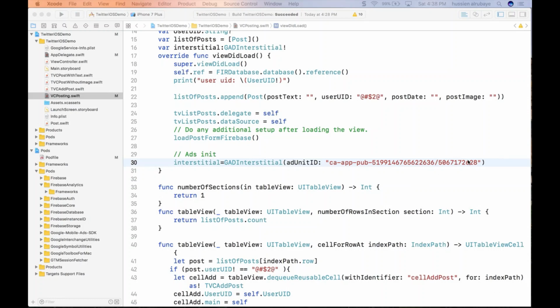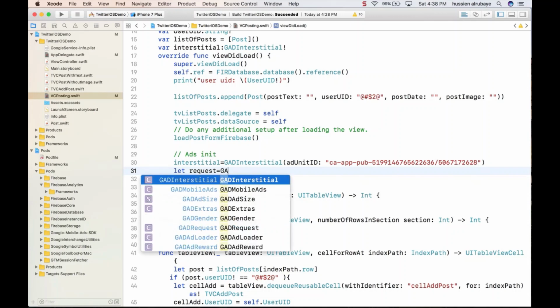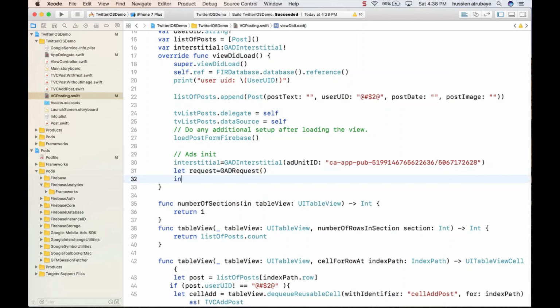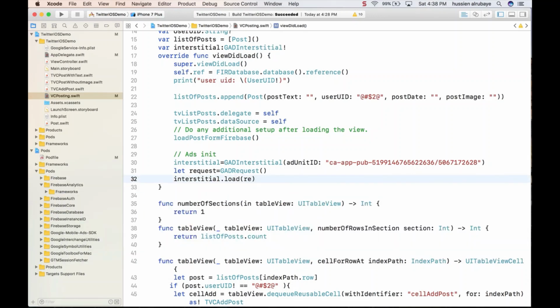Okay, now the second step. I say let request equal GAD request, and this one doesn't have any input. Then I say interstitial dot load for the request. What that means is, when you want to show ads in your application, first of all you have to contact Google or AdMob to ask them to load specific ads. So this line just goes to Google and tries to load ads for you from AdMob.